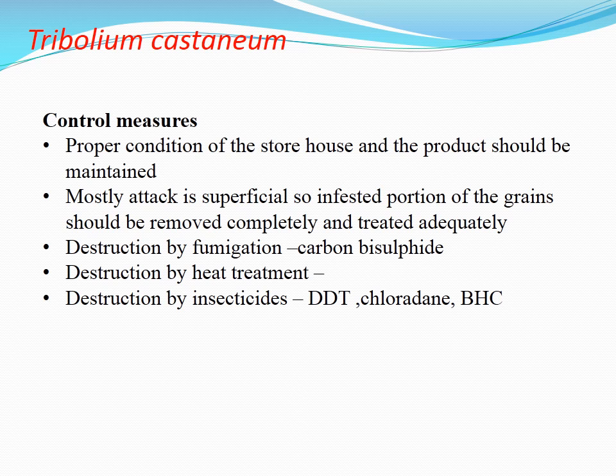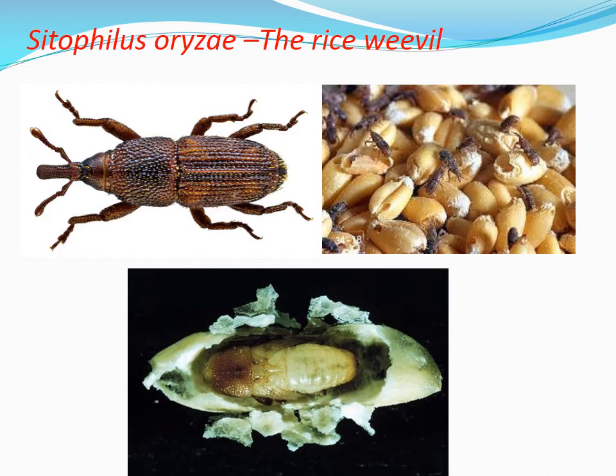Once infested grains are found, they should be completely removed and treated, either bleached or completely destroyed by burning. Destruction is also by fumigation with carbon bisulfide; you can fumigate the whole room, or use heat treatment. Insecticides are also used. DDT, chlordane and BHC are applied at times when the storehouse is vacant so that the pest is kept under control.